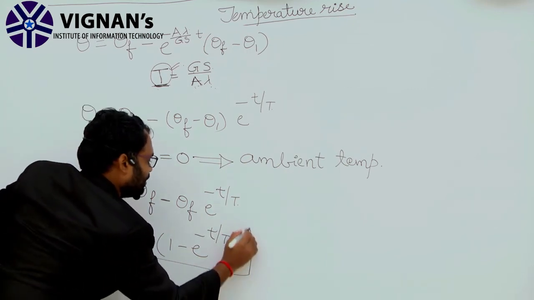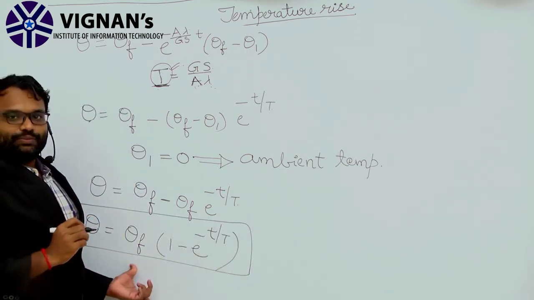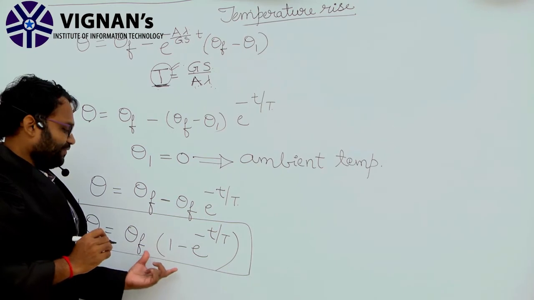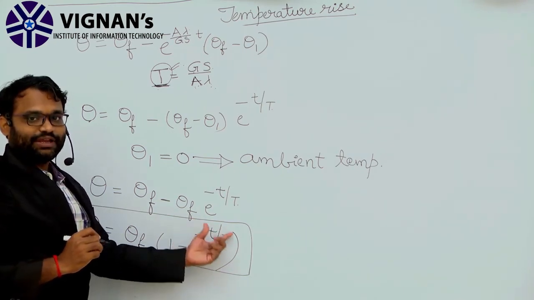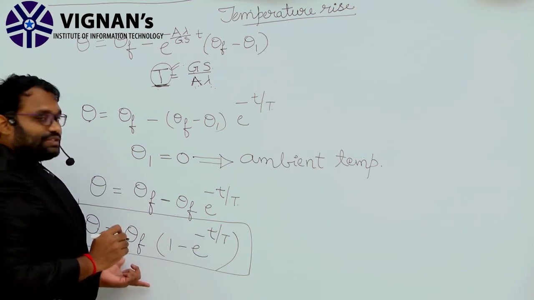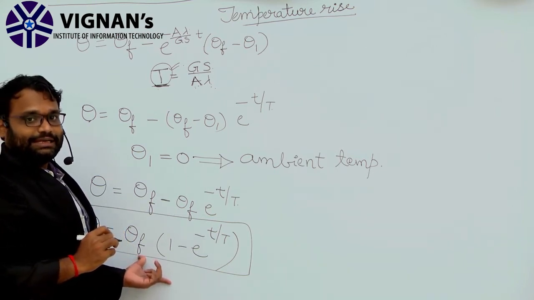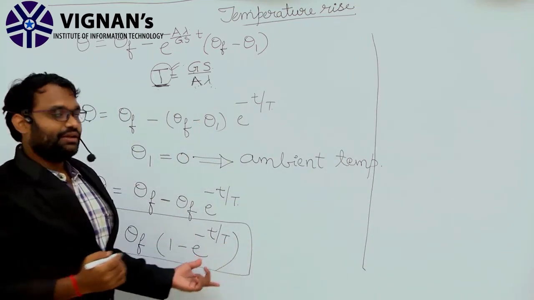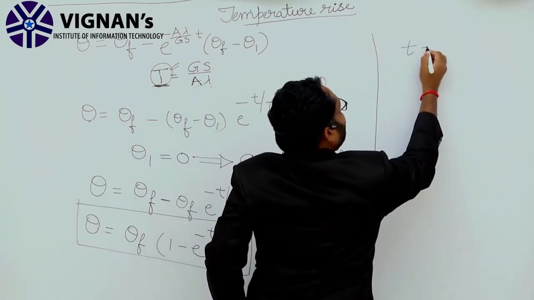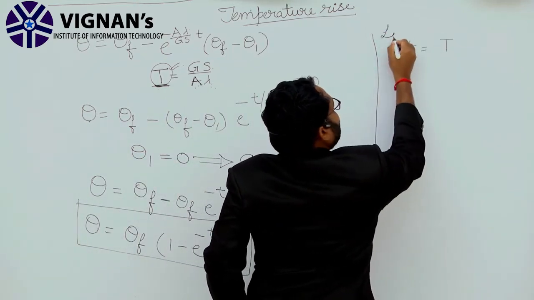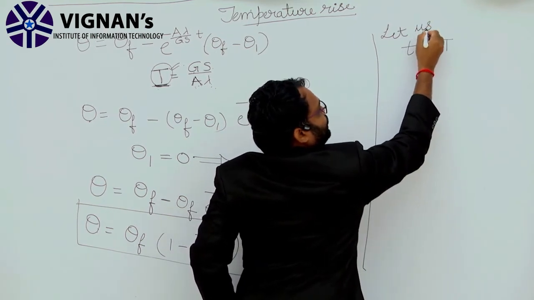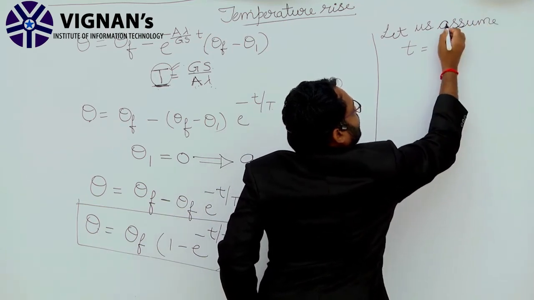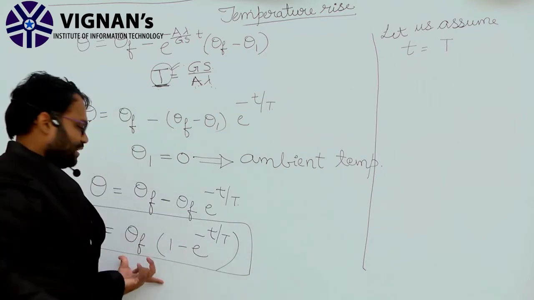This is the theta value. Clear? So after obtaining theta is equal to theta f into 1 minus e raised to power minus small t by capital T, now let us assume that small t equal to capital T in this expression.